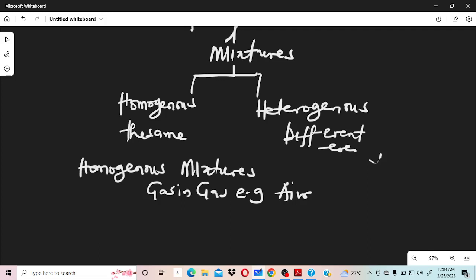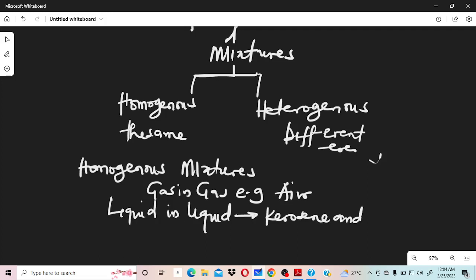So we can have liquid too. We can have liquid in liquid, meaning I can have kerosene mixed with water. That's an impure substance, it's a mixture. So kerosene is liquid, water is liquid, so we can have it like that.